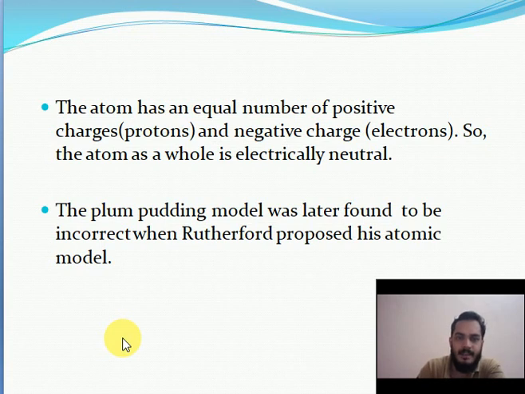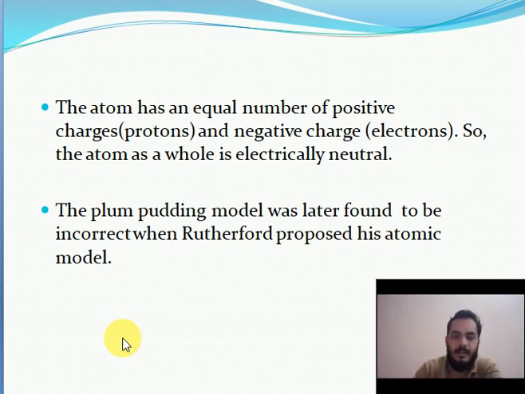The atom has an equal number of positive charges and negative charges, so the atom as a whole is electrically neutral. Here the number of positive charges and the number of negative charges are the same, meaning both are equal. That's why the atom is electrically neutral. The plum pudding model was later found to be incorrect when Rutherford proposed his atomic model.